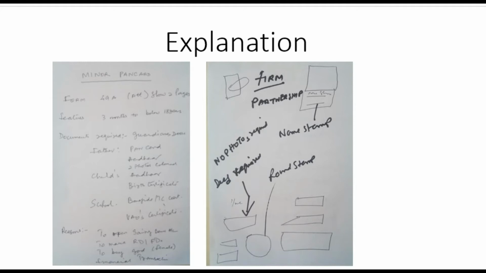Next, child's Aadhaar. What are the documents to be attached with the minor PAN card form? Father's PAN card and his Aadhaar copy is sufficient. And also you have to attach the child's birth certificate. School bona fide certificate should also be attached. In case it is not available, you can get a VAO certificate from the VAO.